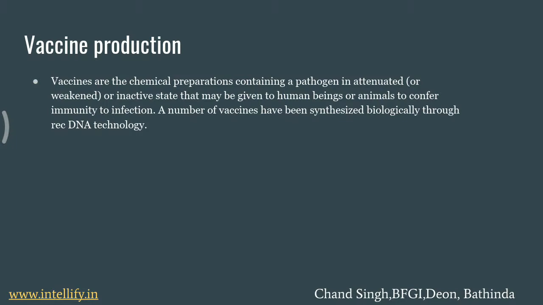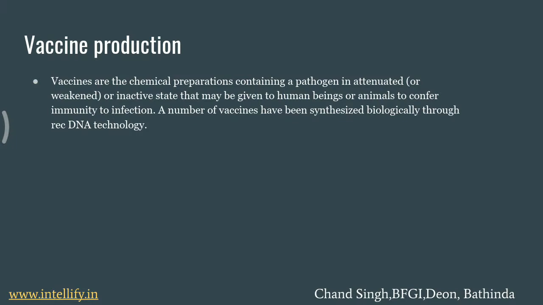Vaccines are dead pathogens or weakened pathogens. So when we insert these dead or weakened pathogens inside the human body, the body recognizes them as a foreign particle and produces antibodies against them, while these dead or weakened antigens, viruses or bacteria do not cause harm to the body because they are weakened or inactive, or we can say that they are dead.